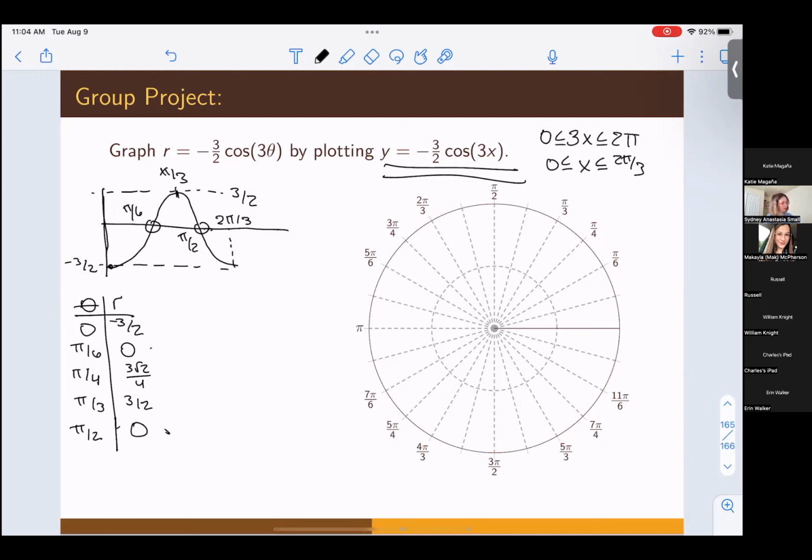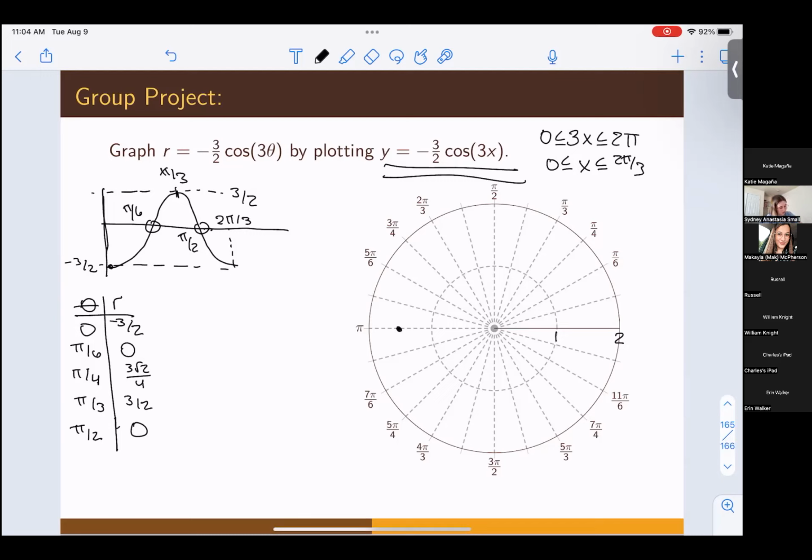Okay, we have a 0 to 0 here, so it looks like we may have a petal or something to work with, so let's try plotting these. Theta equals 0, so we don't rotate around at all. We know we're going to be on that line. Our radius is negative 3/2. So we just go out, let's call this 1 and this 2. So we just go out negative 3/2, and that's right here. I think I said 3 pi halves. It's just negative 3/2. Cool, it's our first point.